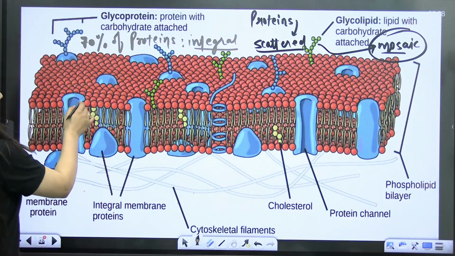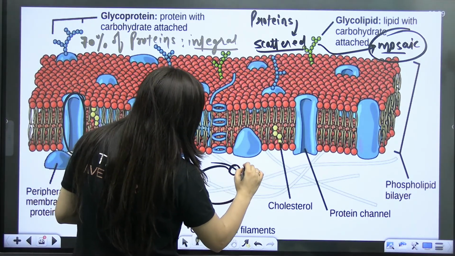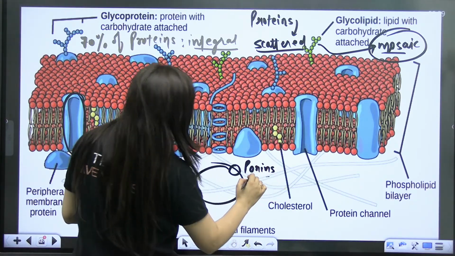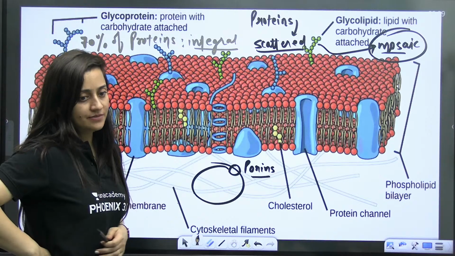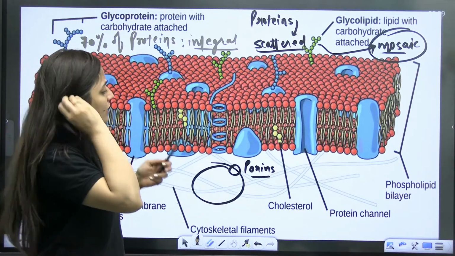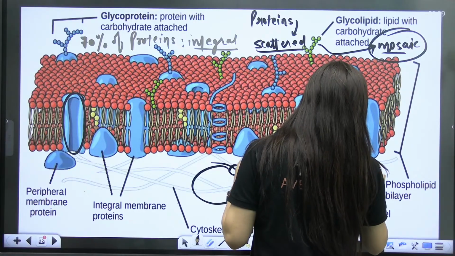So they are able to cross it. I'll give you one very common example. You might know about the porins, pore-like structures on the plasma membrane. If I call them aquaporins, aqua means water.